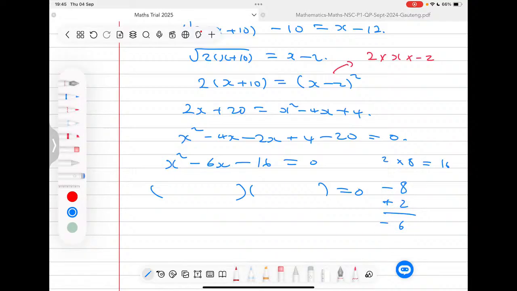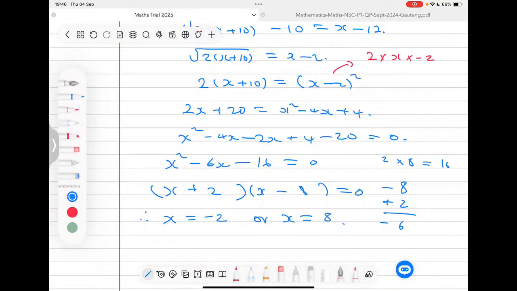That means my factors here would be an x and an x, because obviously this gives me the x squared, but also one of the factors will be the positive 2 sitting here, and the other factor will be negative 8, right? Because when I combine these two, I get this middle part here. When I multiply these two, I get the negative 16 here, right? And at this stage, we can then conclude to say, therefore, x is equal to negative 2, or x is equal to 8.